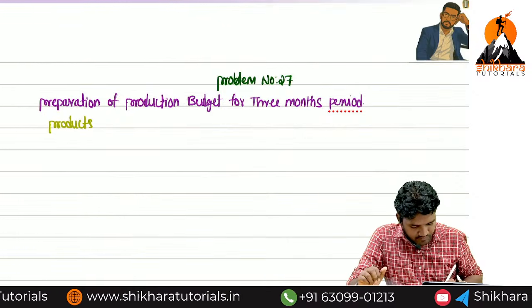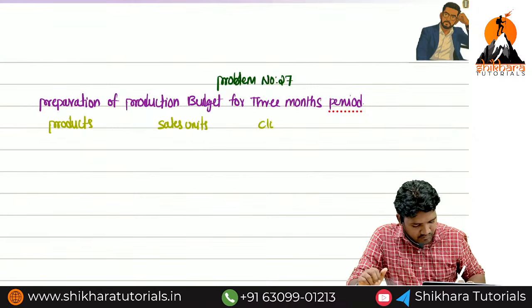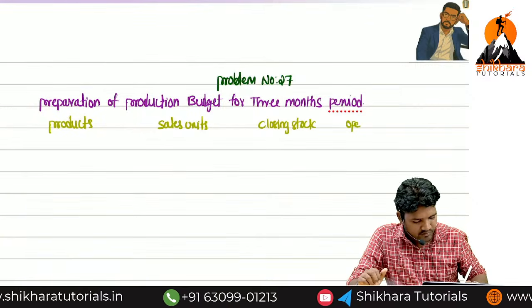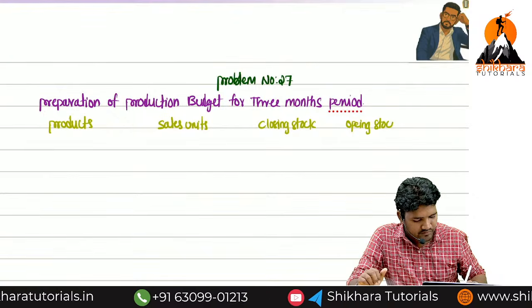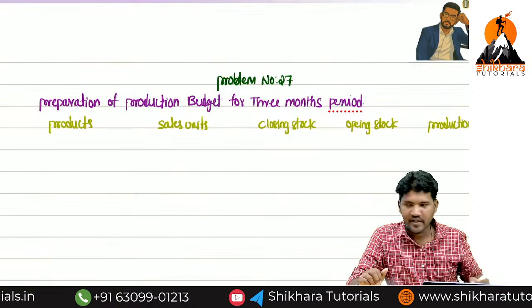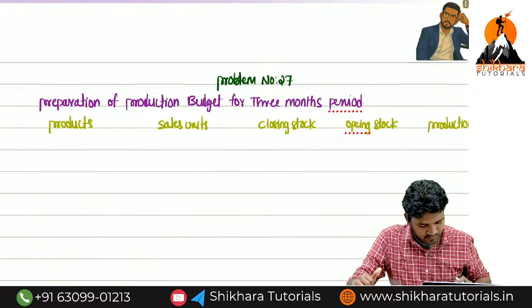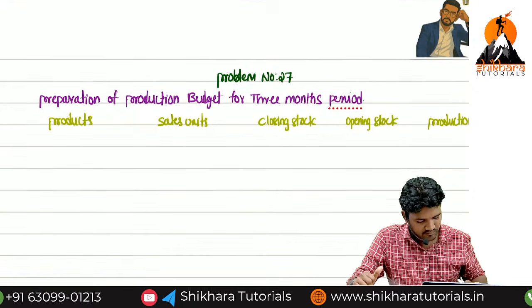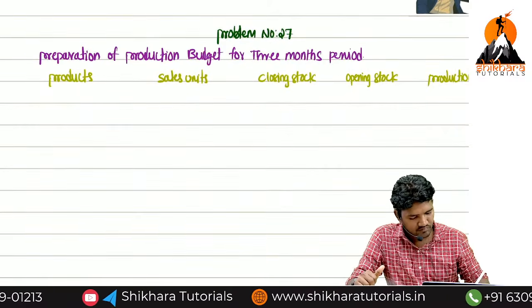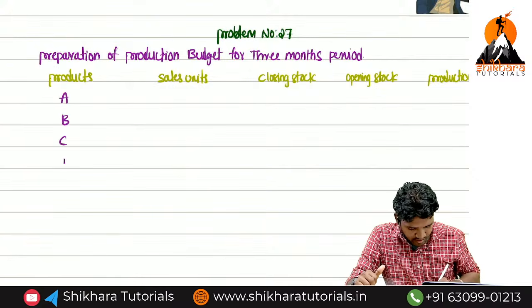Products, sales units, closing stock, opening stock, production. Any confusion regarding the presentation? Sure? Product A, B, C, D.